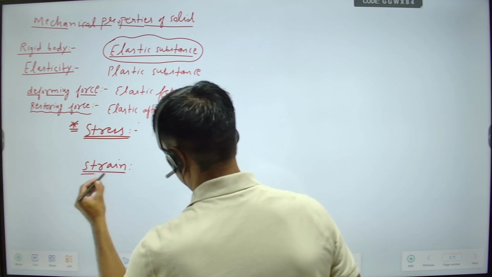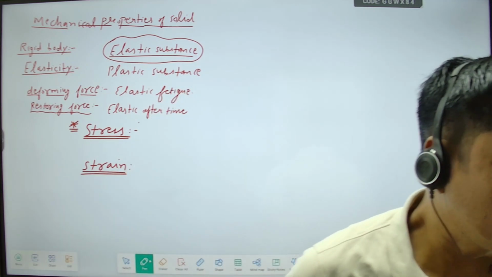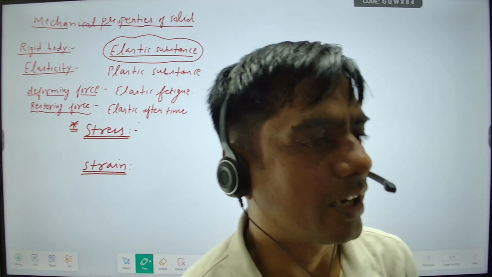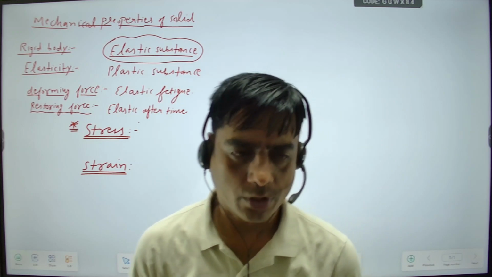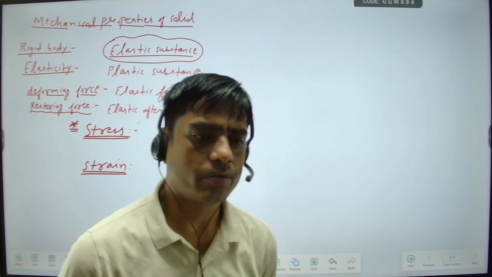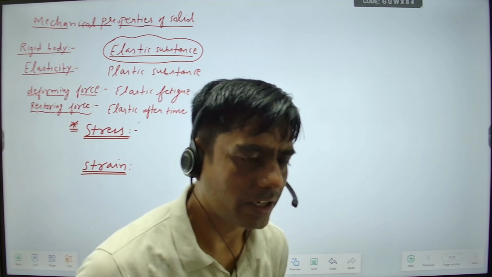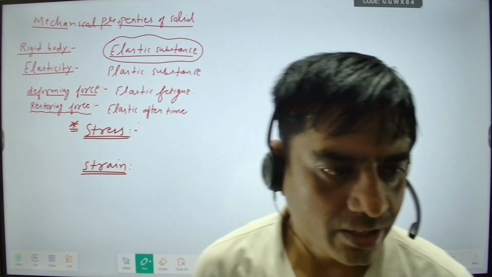What is strain? Stress is the restoring force generated per unit area. When we apply a deforming force, a restoring force will be generated. So the restoring force generated per unit area of the substance is known as stress.